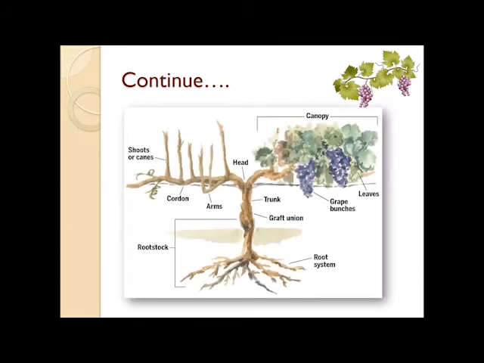This is one of the images of how vines are grown in a particular vineyard, where the parts of that particular vine are shown. The trunk and the root systems are the ones which connect the shoots or canes of that particular grapevine. These shoots or canes further grow into a plant which consists of leaves, grape bunches, etc. The whole grape bunch and leaf section of that particular vine is called the canopy.